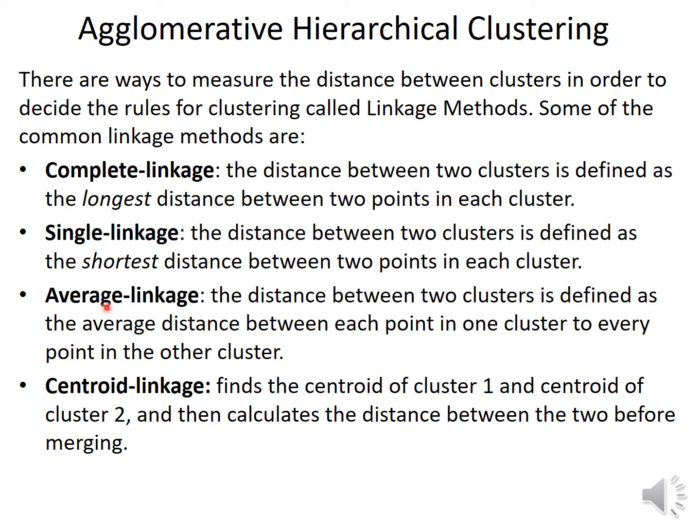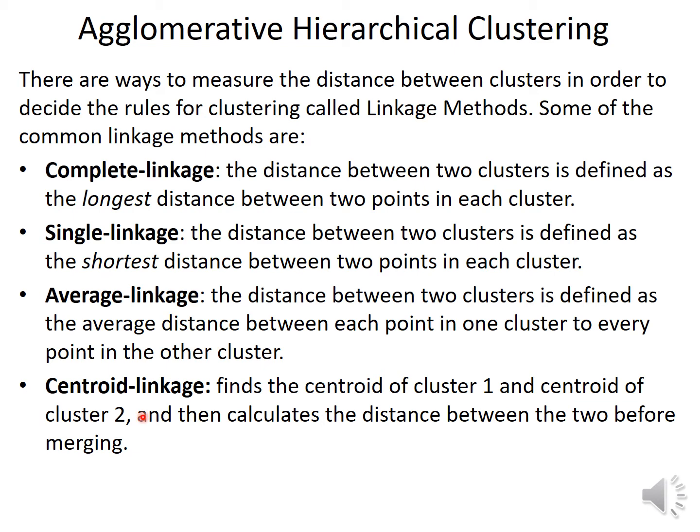In average linkage, the distance between 2 clusters is defined as the average distance between each point in one cluster to every point in the other cluster. First it will calculate the distance between every point in one cluster to every point in the other cluster, and then it will take the average.